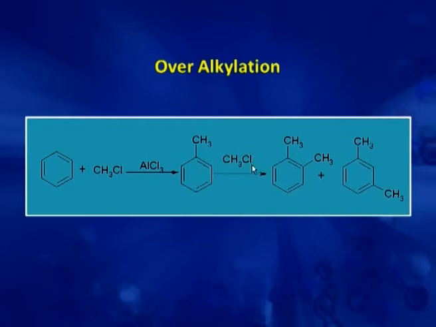So, if we have more of the reagent methyl chloride, then it further reacts with toluene to give disubstitution, orthoxylene, metaxylene and paraxylene. But we want to prepare only toluene, yet we get other products also. This can be overcome if we take benzene in excess.